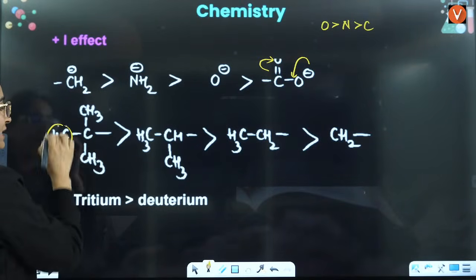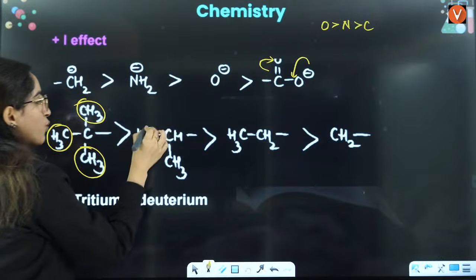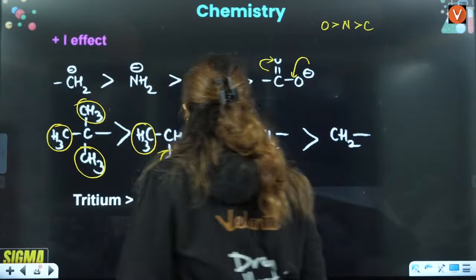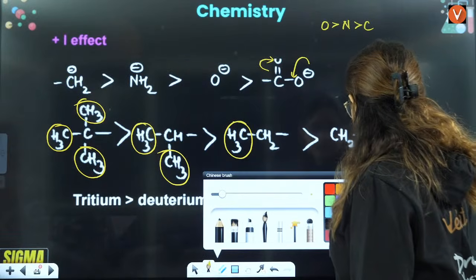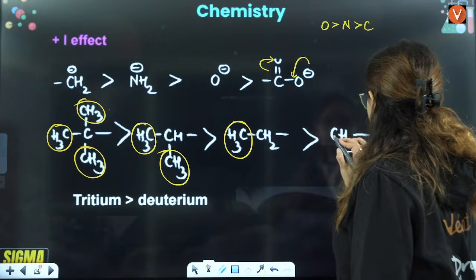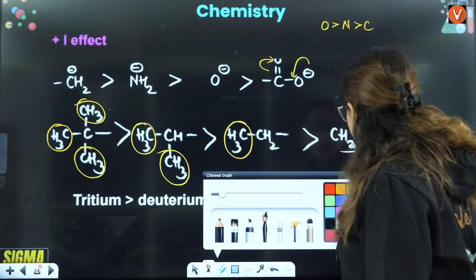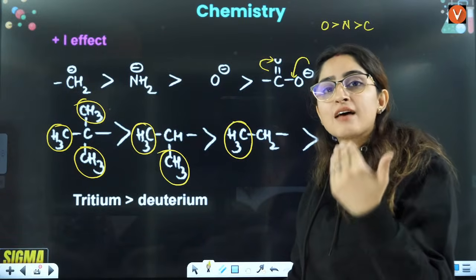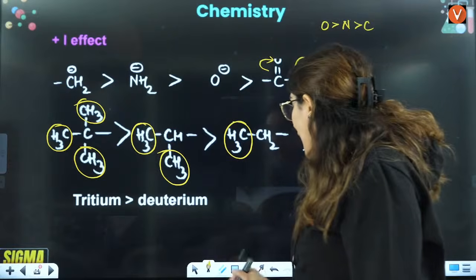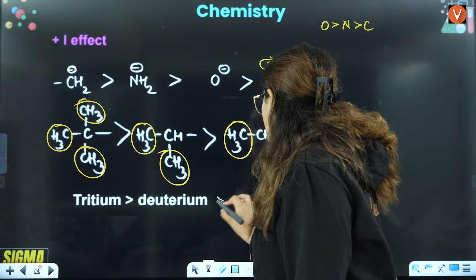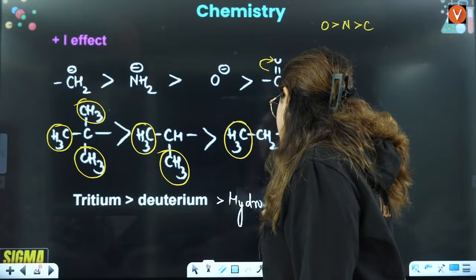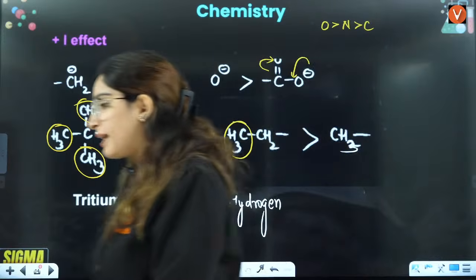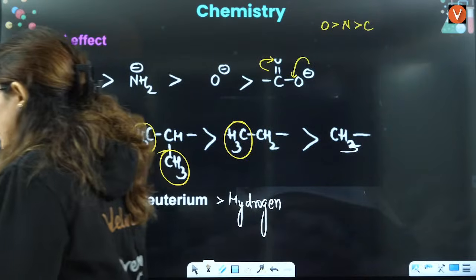It has 3 alkyl groups here. It has only 2 alkyl groups here. It has only 1 alkyl group, and that's it. And this is what you have here, right? Wait a minute, this is C, this is supposed to be CH3, right? And always remember that tritium has more plus I effect as compared to deuterium, as compared to simple hydrogen. So these are the 3 isotopes of hydrogen, T, D, H, right everybody?